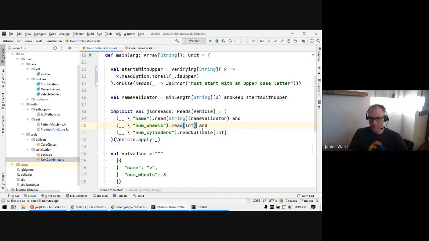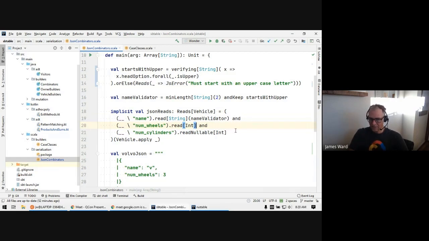This is in Scala, but you saw something very similar in Rust, where there is something that knows how to read an int and handle that. We can also read a nullable int, which is going to be an Option, which is our ADT, our sum type, for something that can have a value or not. And so we're seeing a lot of these concepts that we saw, ADTs, combinators, type classes, all coming together so that we can create something that knows how to read JSON, knows how to validate that JSON, and turn that into our case class of a vehicle.